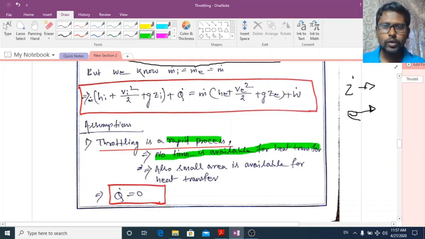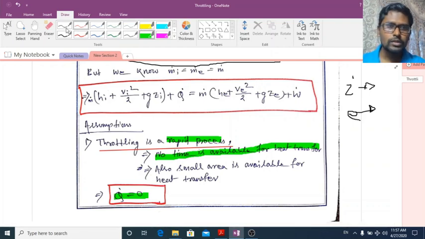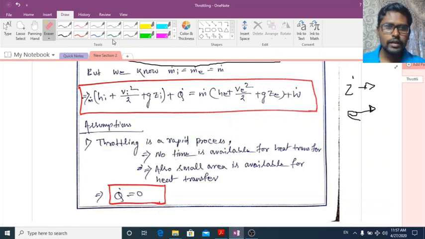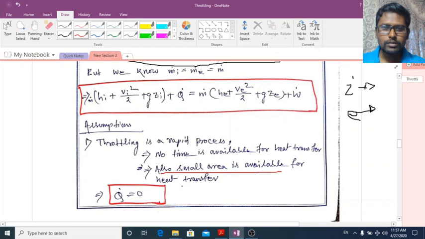If no time is available for heat transfer, then Q dot is equal to 0. Also, a small area is available for heat transfer.